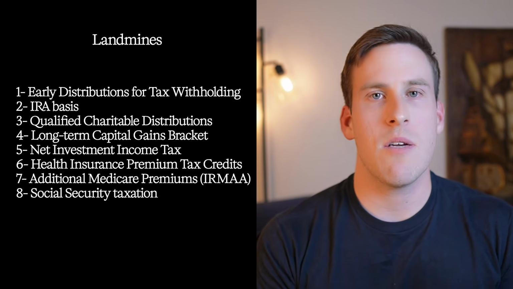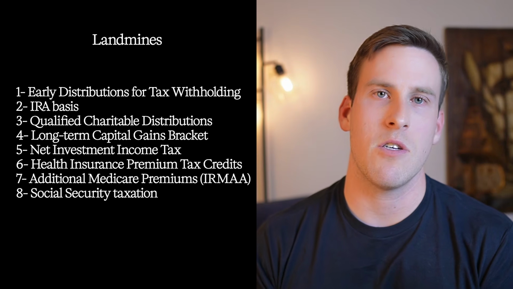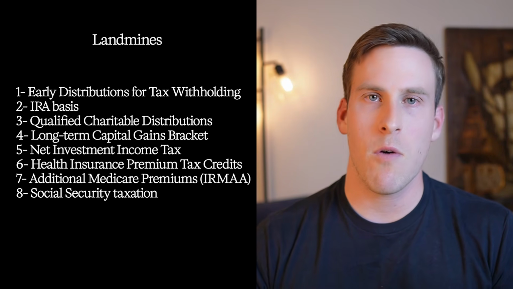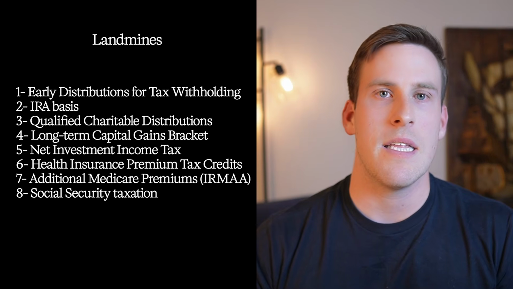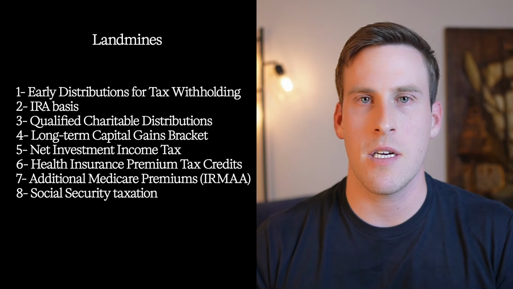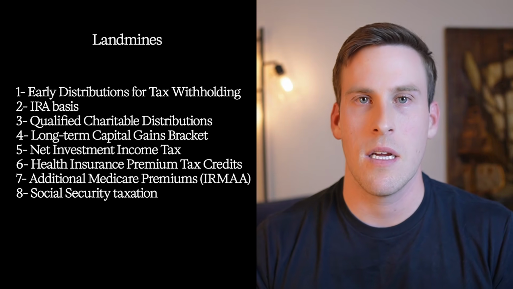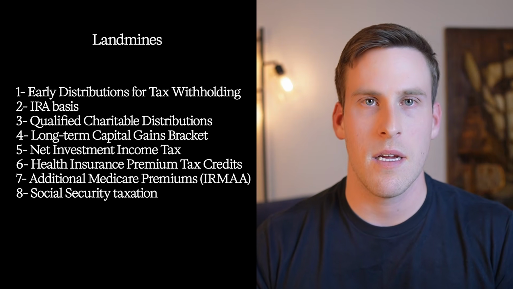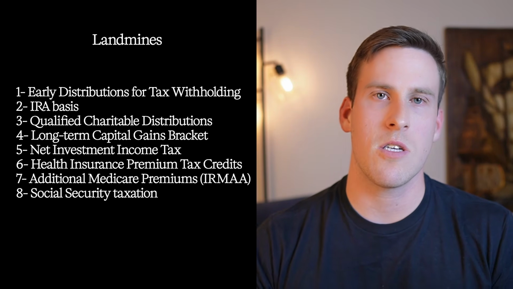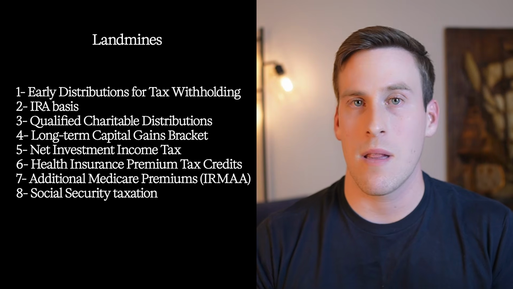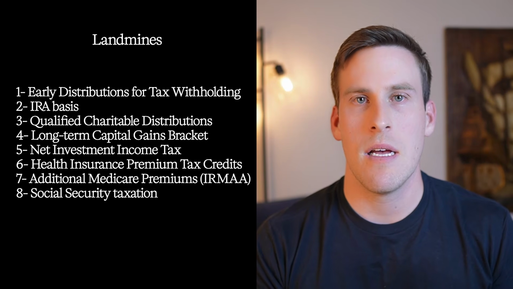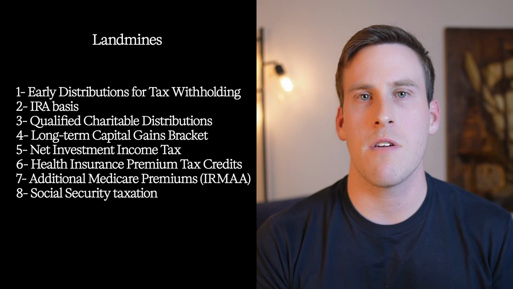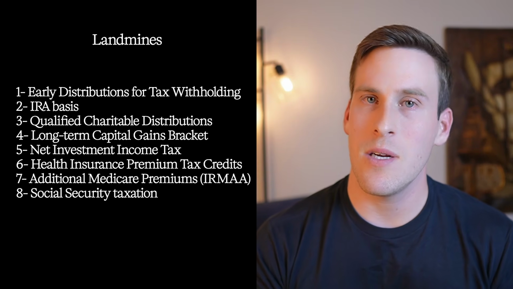Eighth is how Social Security is taxed. Anywhere between 0% and 85% of your Social Security benefits can be included in your taxable income. There is a formula called provisional income that dictates how much of your Social Security is going to be subject to taxation. It doesn't take a ton of income to be at the 85% end. But if you're one of the ones whose Social Security is non-taxable or less than 85% taxable, then be wary of doing a Roth conversion because it can cause more of your Social Security to be included in your taxable income.